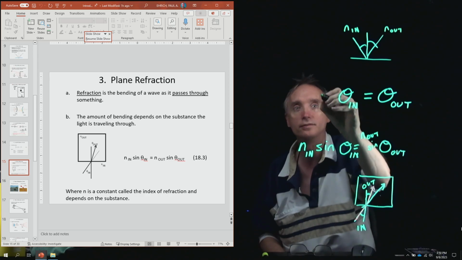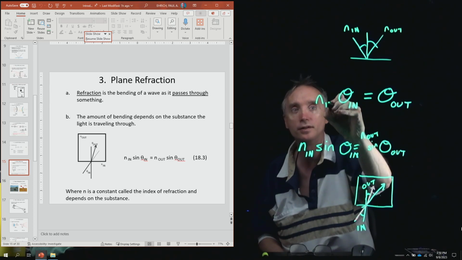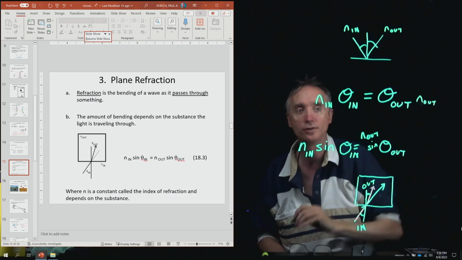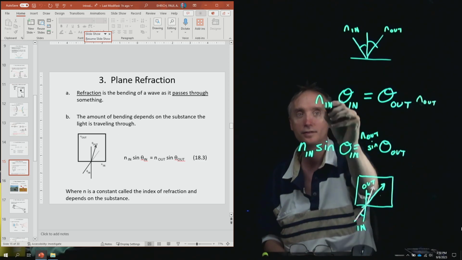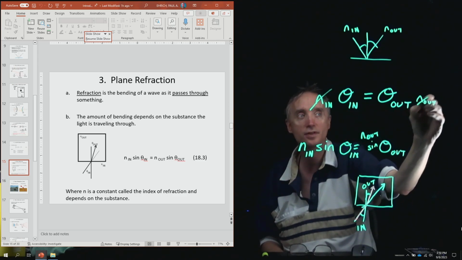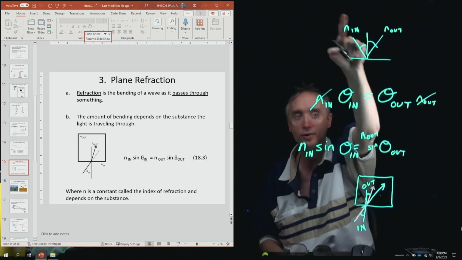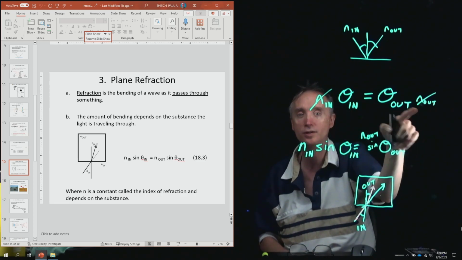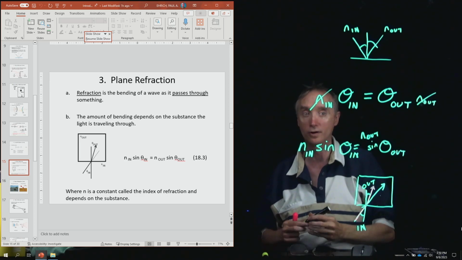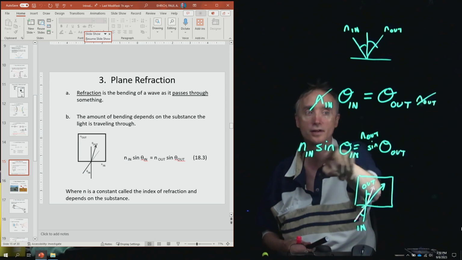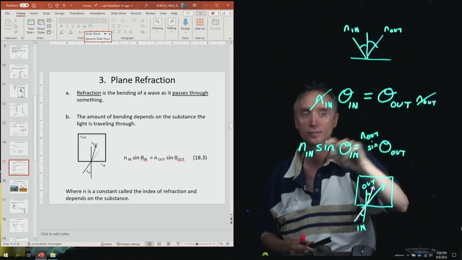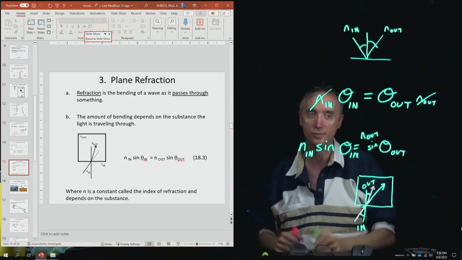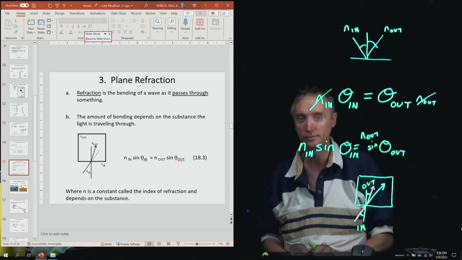So let's go ahead and do it. So we could put N in, and we could put N out on this one, but what do you notice? They cancel out. So since they're both the same material, when it bounces off the mirror, the Ns cancel out. So we can make the two equations even look more alike by putting in the index of refraction like we did. All right. Was that interesting? I hope that was interesting to you. I just thought it was kind of fascinating.